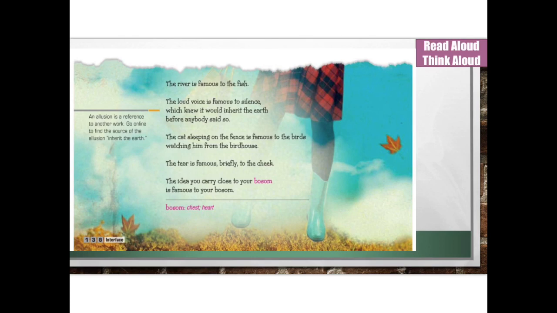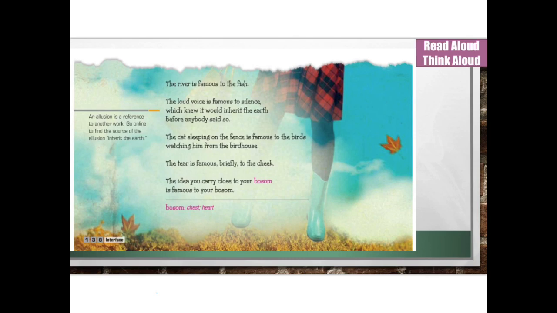The river is famous to the fish. The loud voice is famous to silence, which knew it would inherit the earth before anybody said so. The cat sleeping on the fence is famous to the birds watching him from the birdhouse. The tear is famous, briefly, to the cheek. The idea you carry close to your bosom is famous to your bosom.